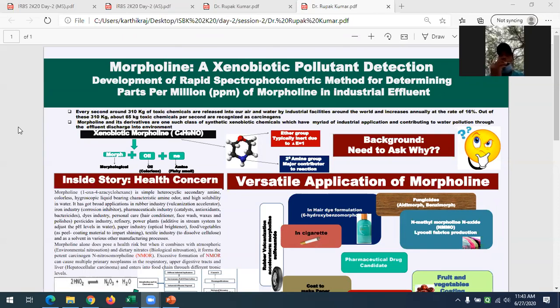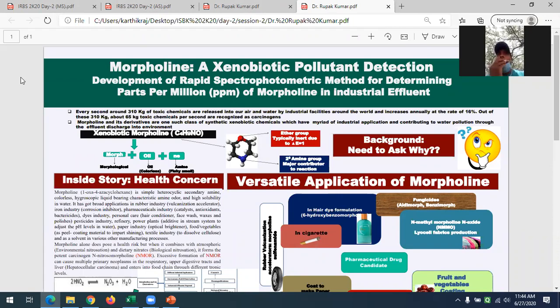Very good morning, everyone. Myself Dr. Rupak Kumar, and I am an independent researcher at one of the Institutes of the Government of India, that is CDCSO at New Delhi. Here I am telling you something very exciting about some pollutants. Do you know how many pollutants are coming into the environment per second? The amount is 65 kg per second of chemicals discharged into the environment, and one of the chemicals is morpholine.